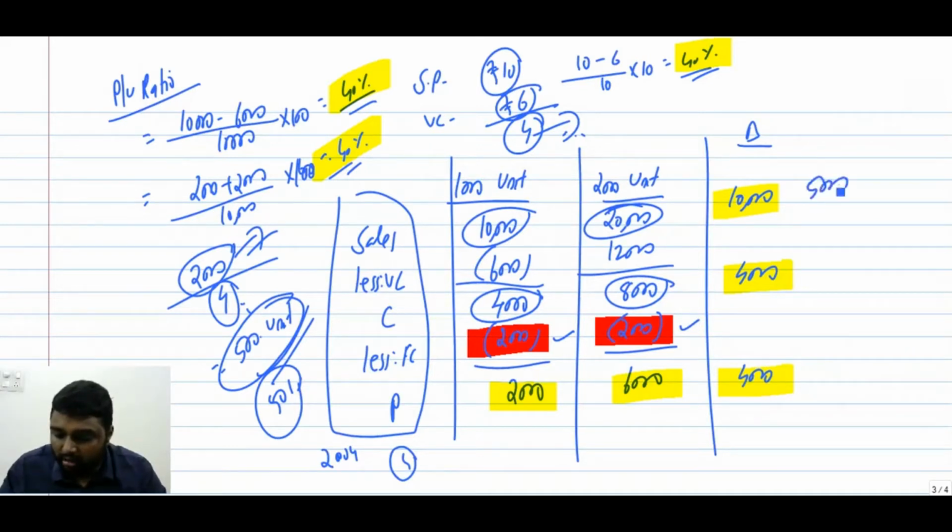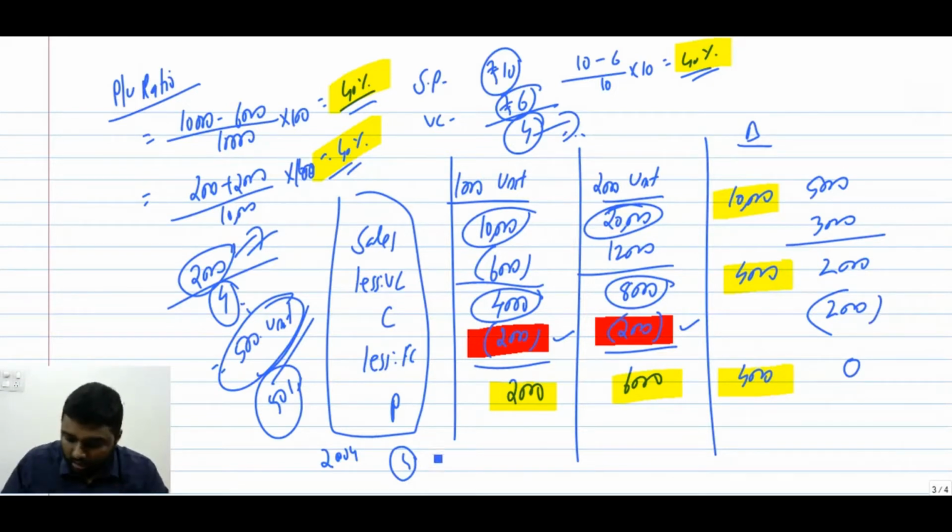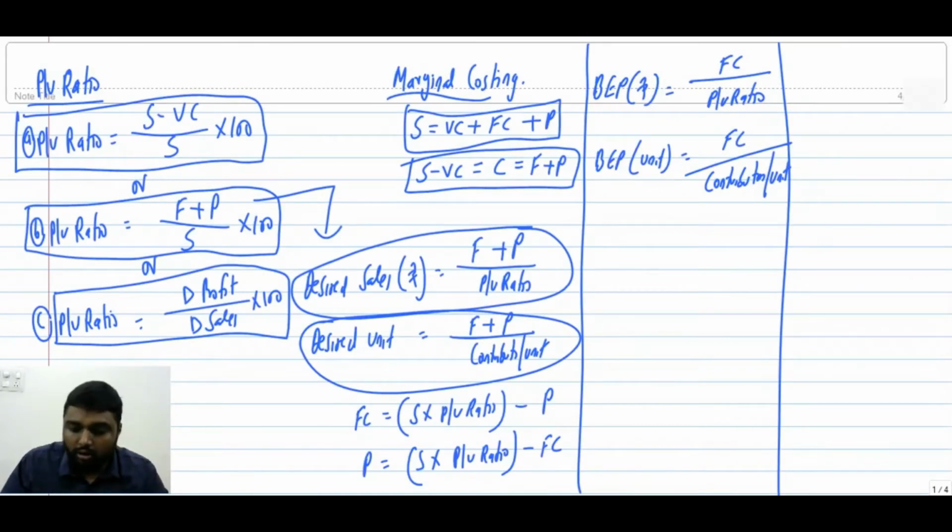So we have 5000, variable cost will be 3000, contribution will be what? 2000, fixed cost also 2000. We will have profit or loss will be what? 0. Are you getting or not? So we got the break-even point.